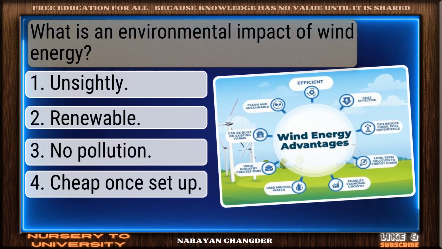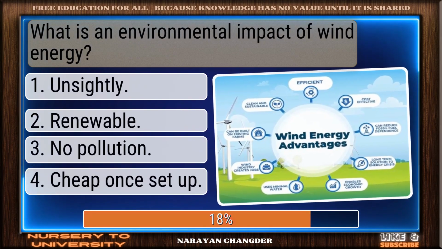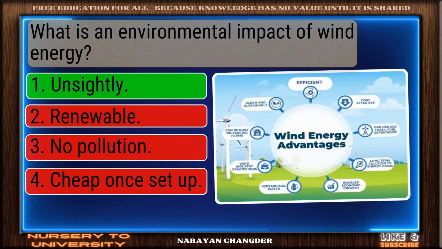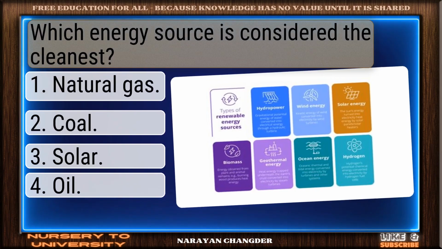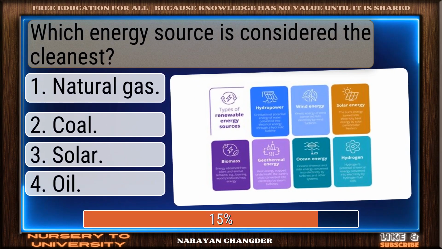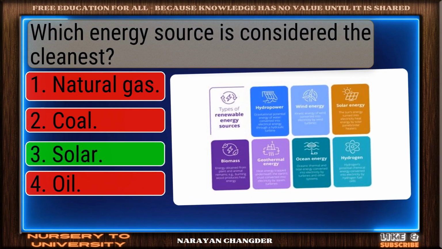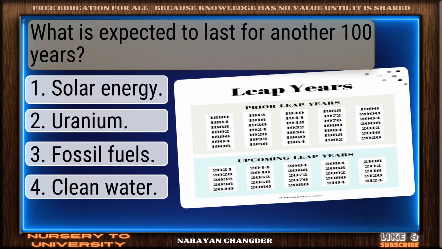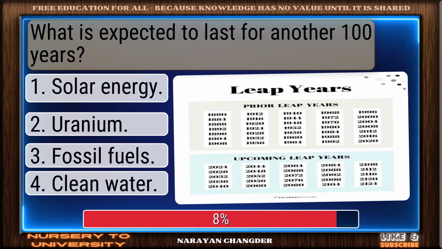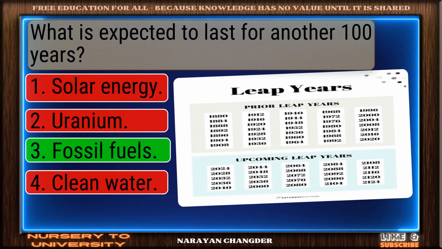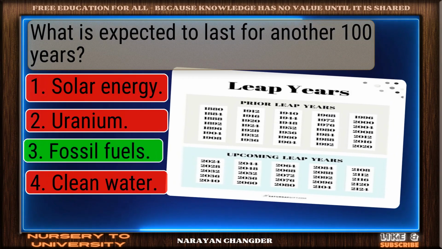What is an environmental impact of wind energy? You chose unsightly. Correct. Which energy source is considered the cleanest? Smart pick. Solar is correct. What is expected to last for another 100 years? Solid response. Fossil fuels is valid.